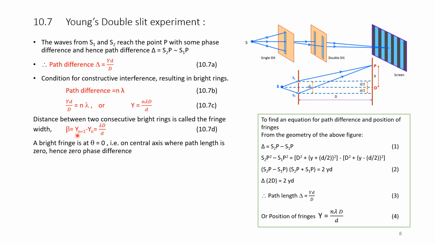Therefore, beta is equal to y suffix n plus 1 minus yn, that is equal to lambda D by d. That is the difference. Fringe width is given by lambda capital D by small d.